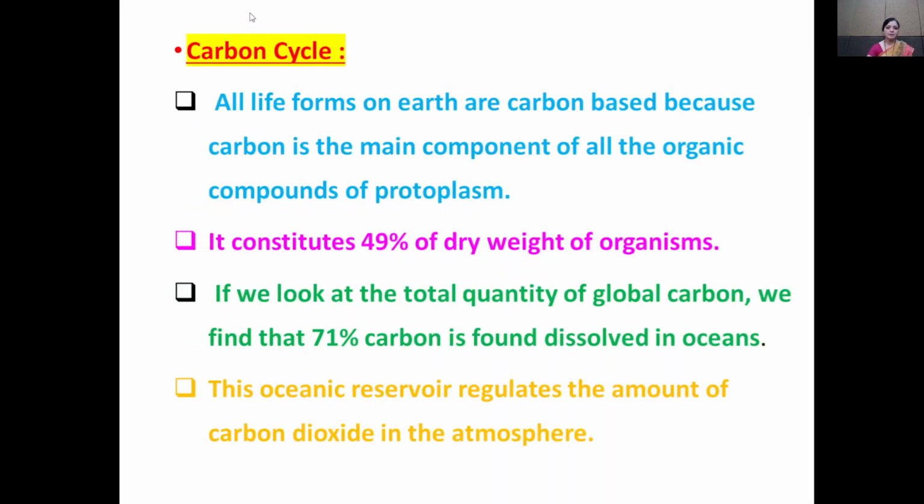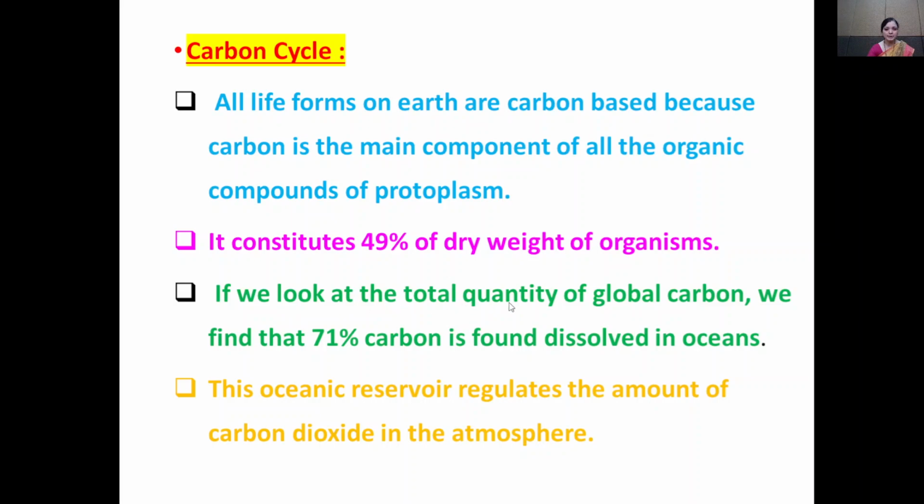Now see the carbon cycle. All life forms on the earth are carbon based because carbon is the main component of all organic compounds of the protoplasm, and it constitutes 49% of the dry weight of the organism. This is an important point for the MCQ. How much does it constitute of the dry weight of the organism? It constitutes 49% of the dry weight of the organism.